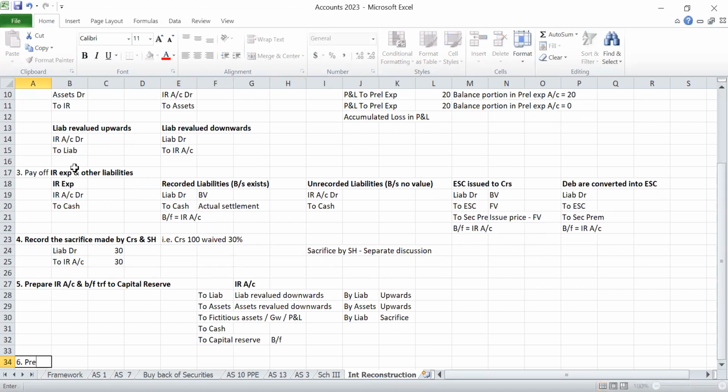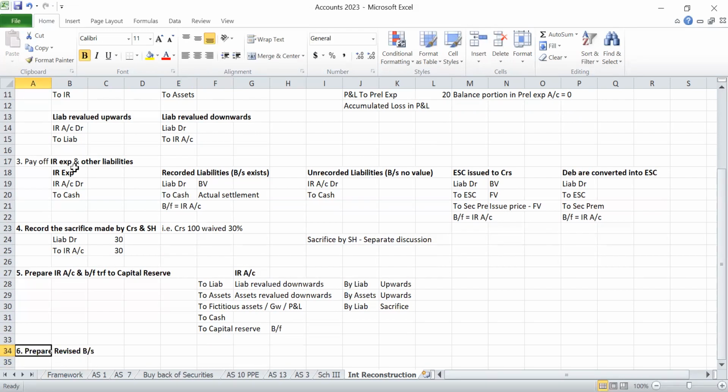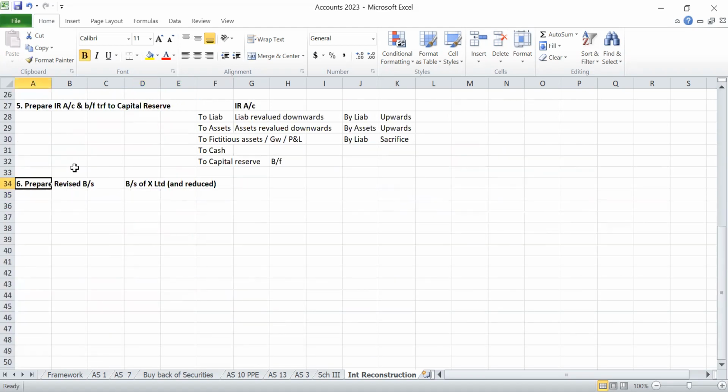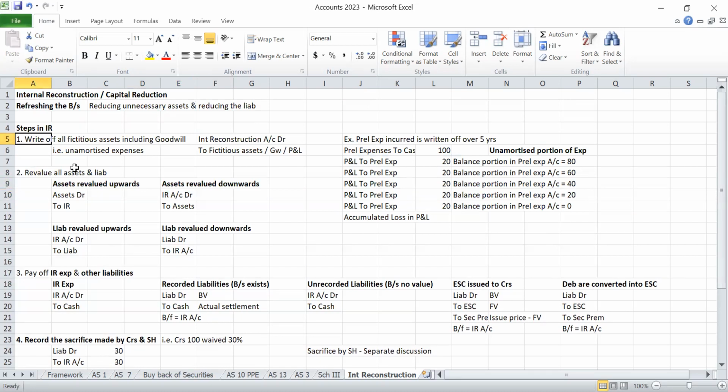Then the sixth step, prepare the revised balance sheet. In that, be very, very careful: balance sheet of X Limited, within brackets you have to write "and reduced". So the total steps in internal reconstruction are six. First, write off unnecessary assets and fictitious assets.